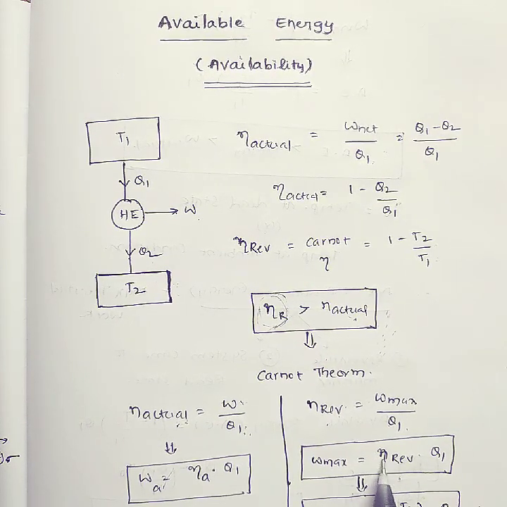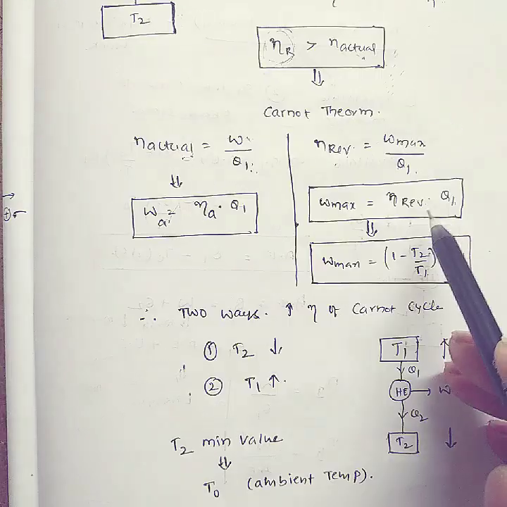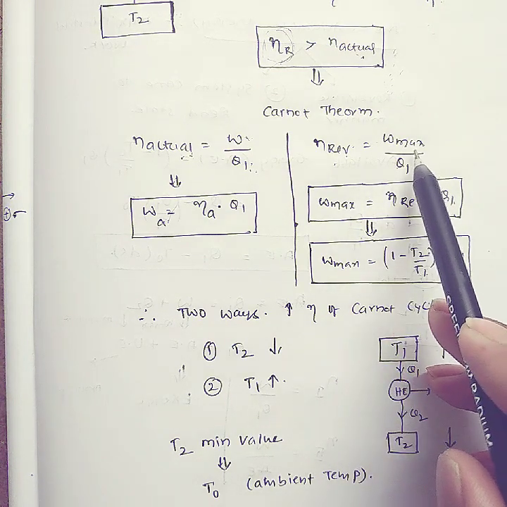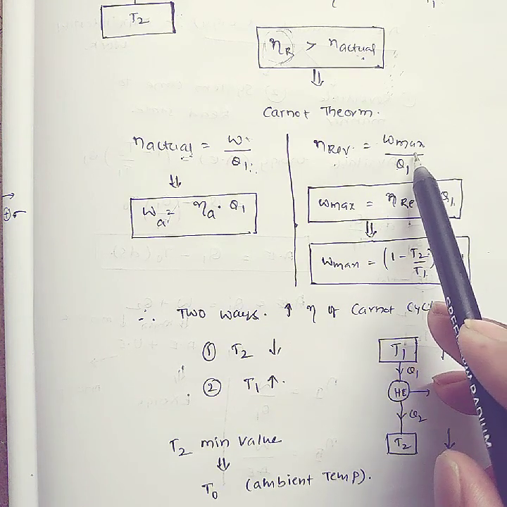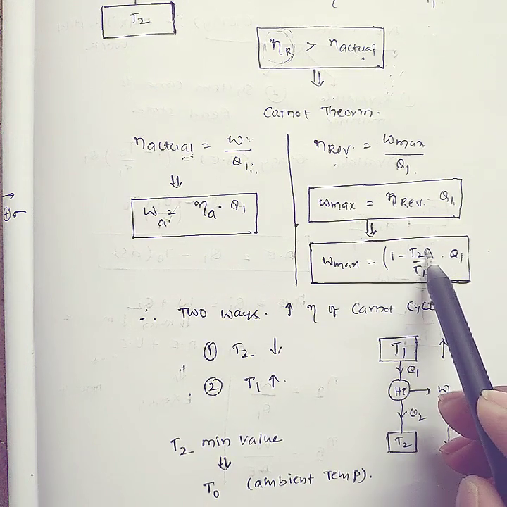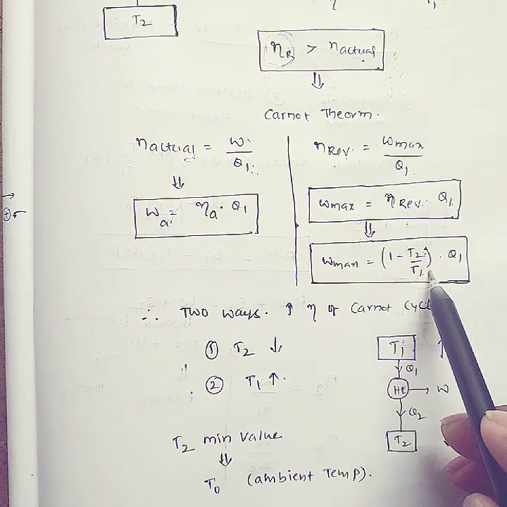That means efficiency of a reversible engine into heat supply. Already I told you, this is the Carnot cycle. But in the Carnot cycle, what are the temperatures involved? Only in the Carnot cycle you have temperatures involved: the sink temperature, T2, and the source temperature, T1.